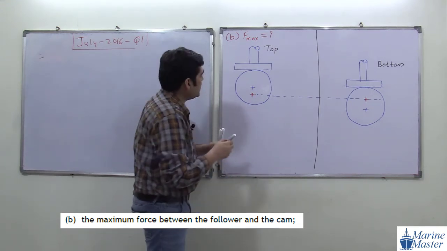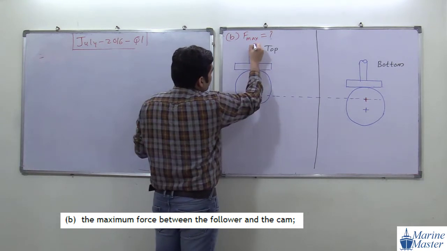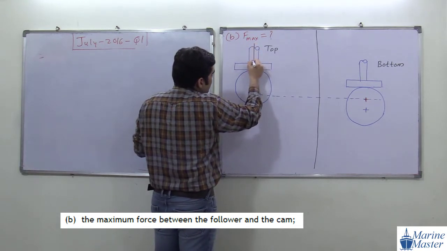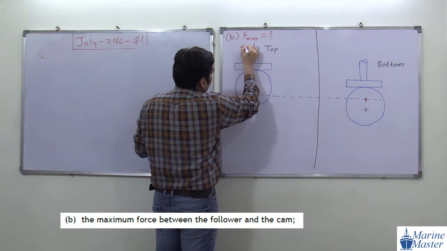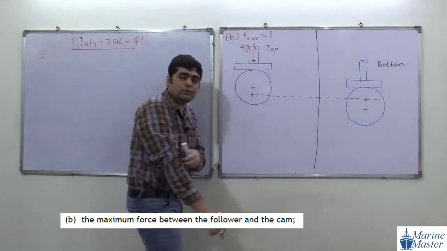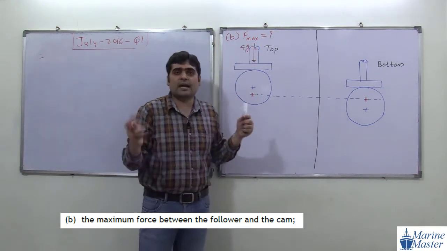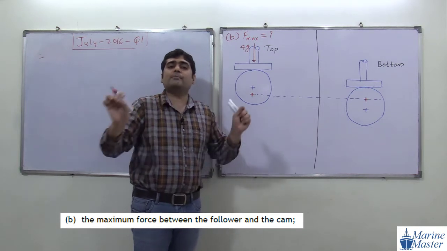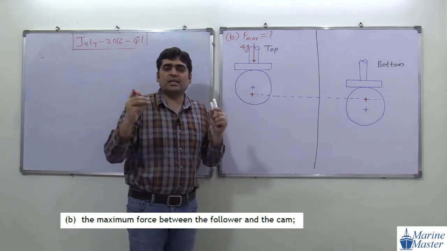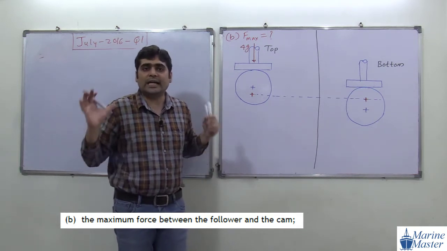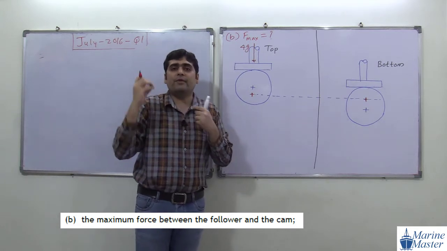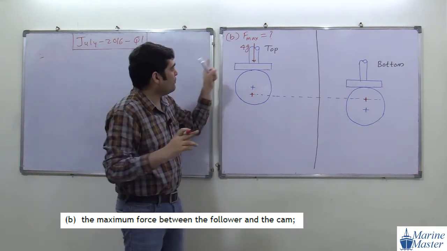If the mass is 4 kg, so weight is what? 4g. G means acceleration due to gravity. Don't consider g as gram. So 4 kg mass multiplied by g means 4 into 9.81. We will get the value of weight. Weight is in Newton. Okay, 4g.